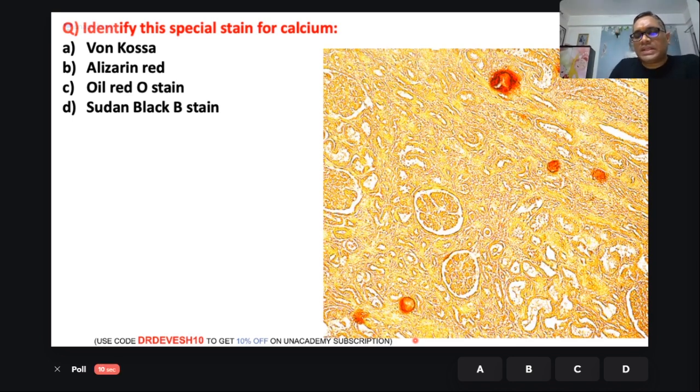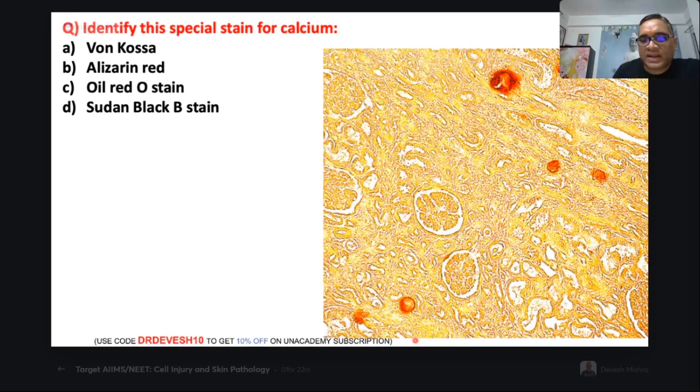So I can see that 56, 53, 53, 50. Why have only 53% given the right answer? It's an easy question only, right? See, this question is a direct question. This is the red color. Red color is the calcium. So this is the alizarin red. In alizarin red, calcium will be red in appearance.